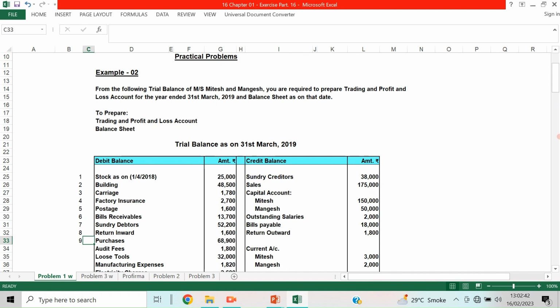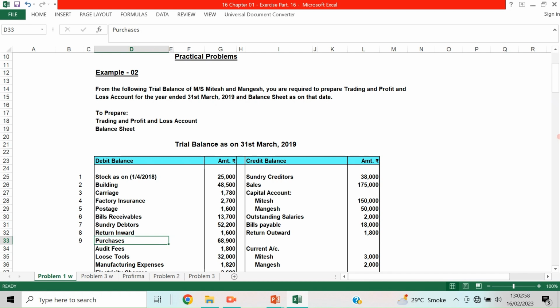Whatever way we are doing, it is possible. If it is a printed sheet, it will be better. We can make the trading account first, then profit and loss account and then balance sheet.